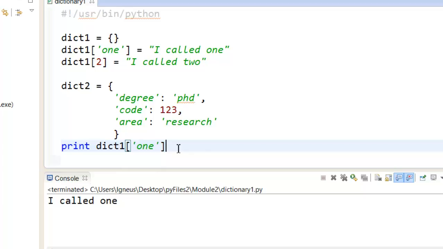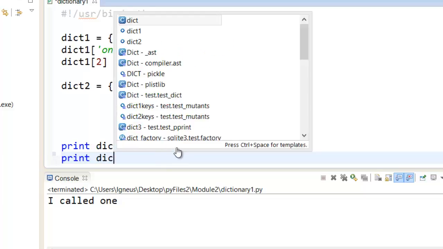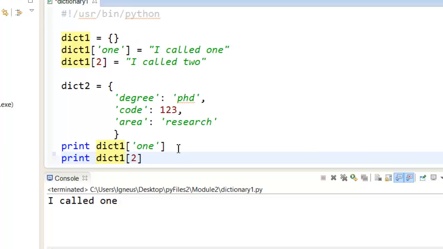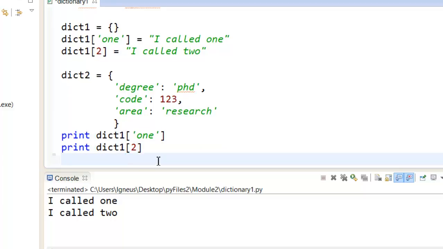And you can also get any value. Let me show you what I mean by that. I'm going to call dict1 and I'm going to just say 2. Let me save it and run it, and you can see it gives me now the value for 2. So regardless of whether I have given a string or a number, it just assumes it to be a key and prints out the value out of it. And you can do pretty good things out here.